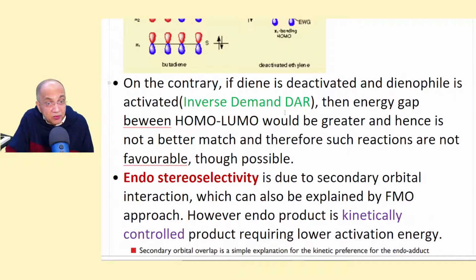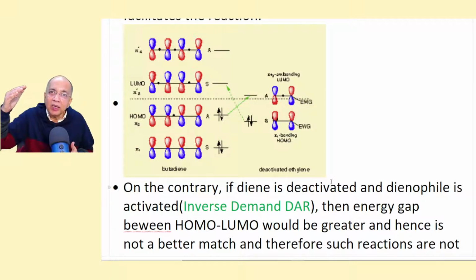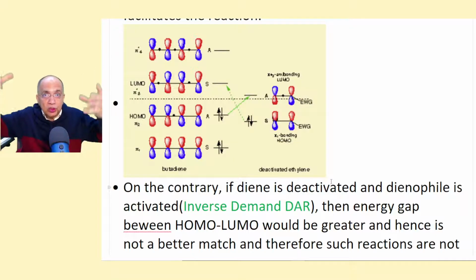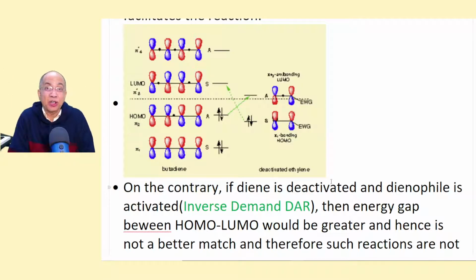But in the case of inverse demand DAR that we discussed, supposing we put an electron withdrawing group here and an electron donating group here, the gap will not be reduced, it will be pushed apart. So the energy requirement will be high. Although the orbital matching will be there, it's not a good match. Energetically, it will be disfavored. We say it's not a good correlation, not a good match.